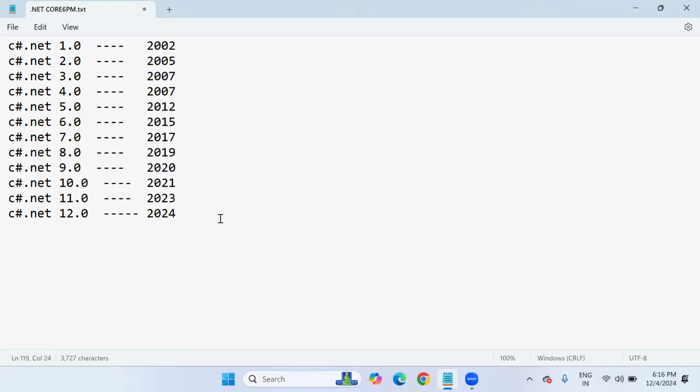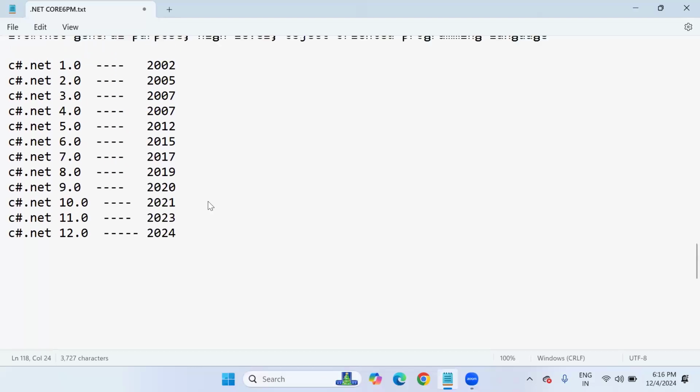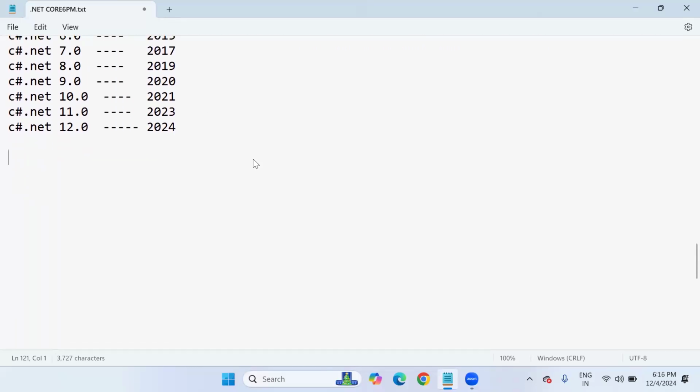Just observe here. Now, these are the C#.NET 12 versions. But in this C#.NET programming language, what application we are going to start the program with is important. So the first application we are going to start with is the console application. But before that, I would like to write the application area of .NET especially. What kind of applications can we build using C#.NET as well as ASP.NET, the complete .NET Core?